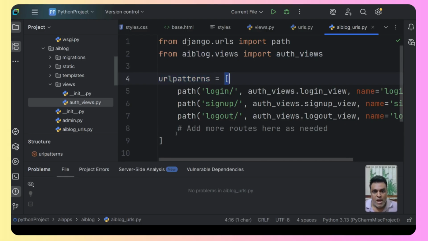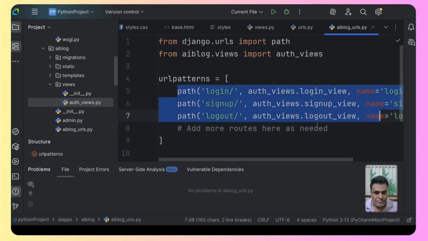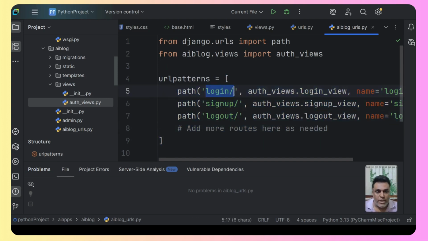We are importing that, and then you need to create a variable, urlpatterns, equal to a list, and the list has three patterns. These are the login URL, that is login/, signup/ and logout/. So the website name slash login. If the user is sending that request, that is going to be a get request. Somebody types the website slash login, and that is a get request.